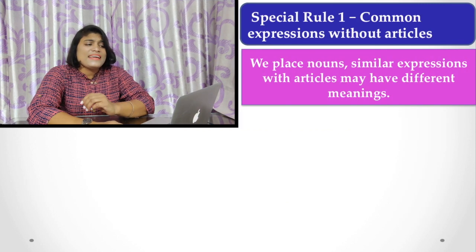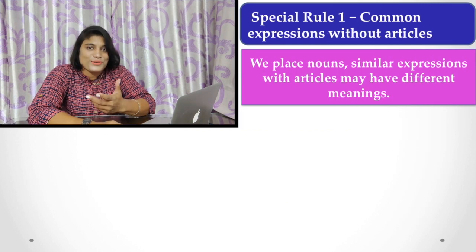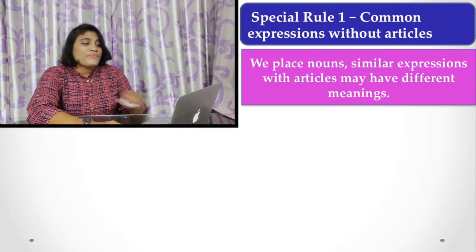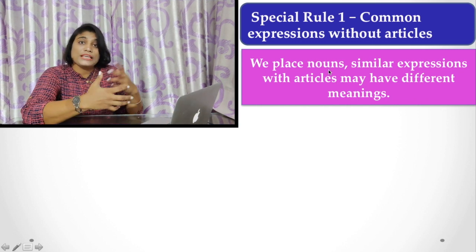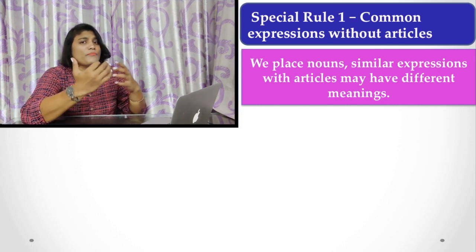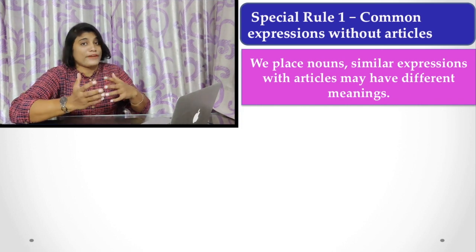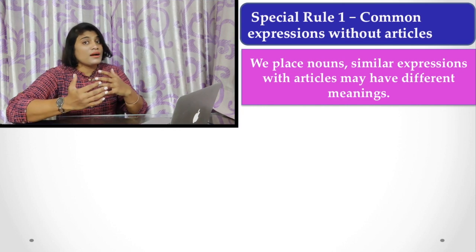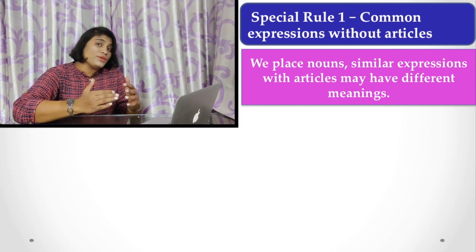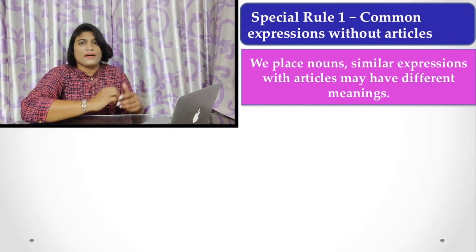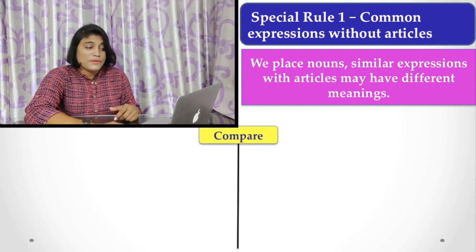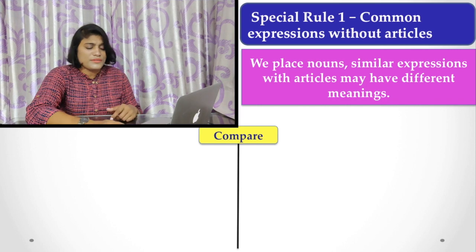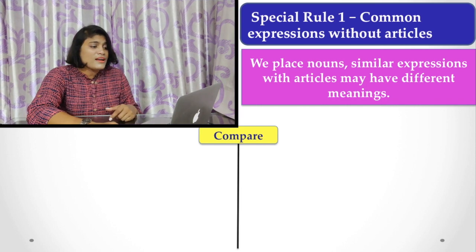Now, there is an exception to this rule too. Now I am going to tell you that. Here, we use similar expressions with an article, with a difference of meaning. If there is a meaning difference, or we mean something other, then we may use an article with that noun. So here are the examples, and there is a comparison for you. It may help you to understand.